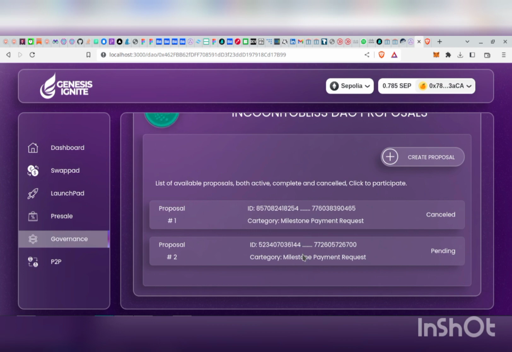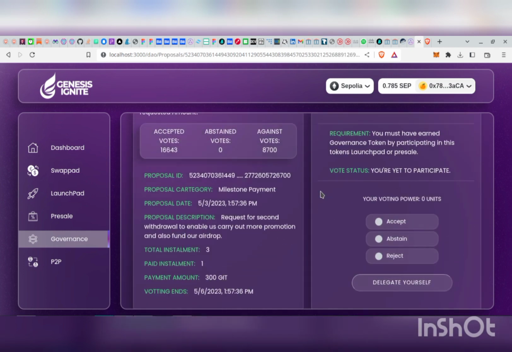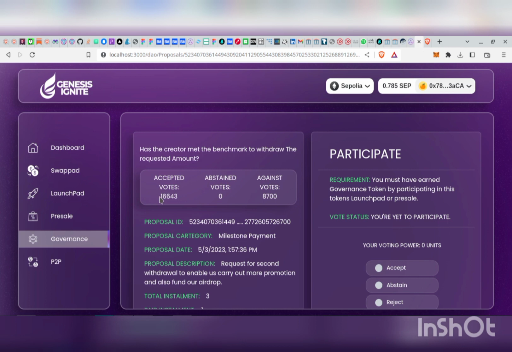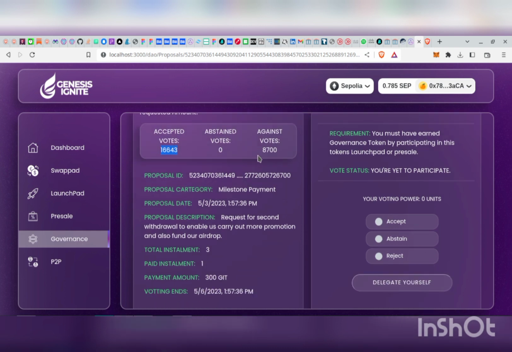So if we click on this proposal, the first thing we are seeing on this page is the percentage weights for those that have accepted that request, and we're also seeing how many have voted against it. We get the proposal ID, the proposal category, whether it's a milestone payment or an emergency withdrawal, the date the proposal was requested, and the description of the proposal.